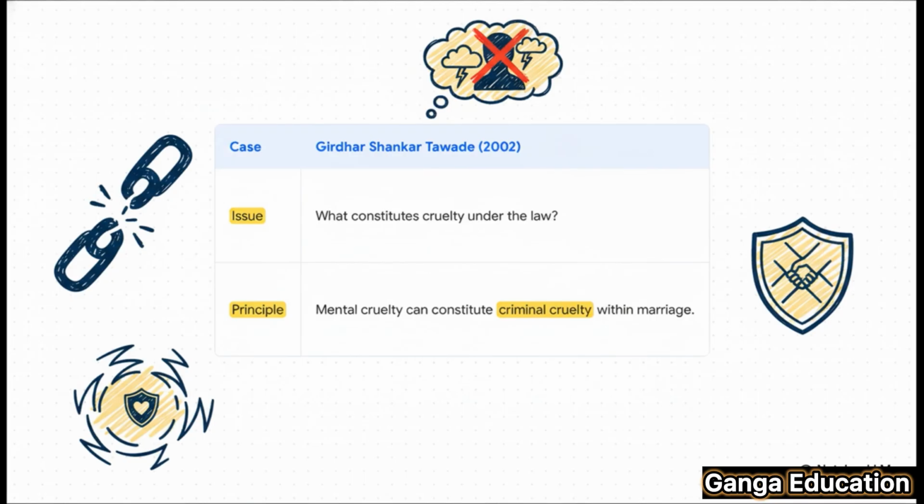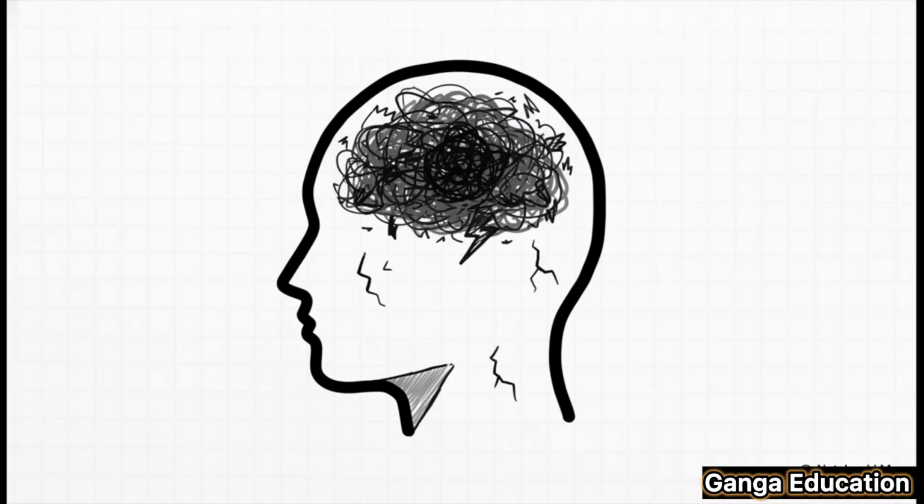And they established that any kind of conduct that causes mental suffering, that creates fear, is just as unlawful as physical abuse. So, what's the big takeaway here? It's that the law recognizes both kinds of wounds, the ones you can see and the ones you can't. Persistent humiliation, threats, constant harassment, all of that falls under the law's protection.